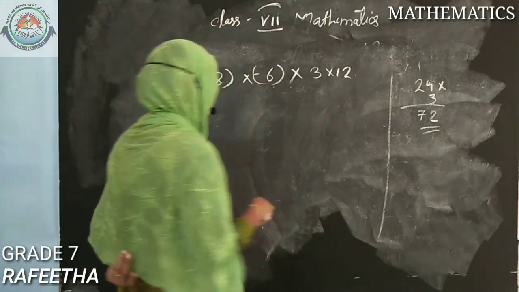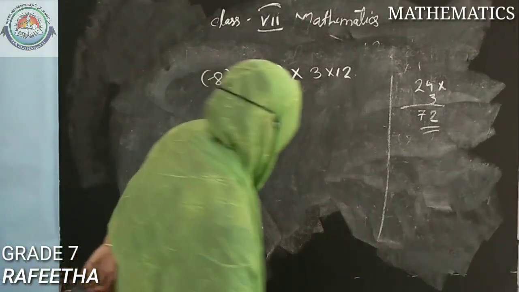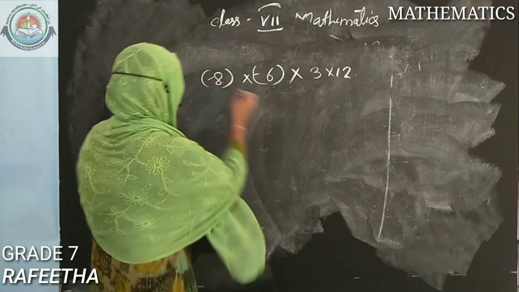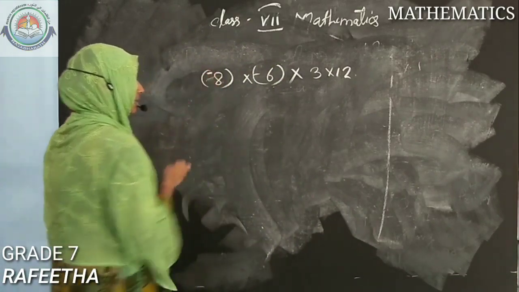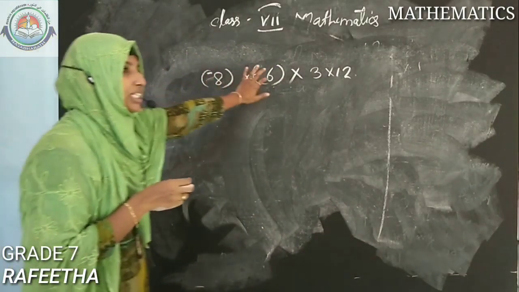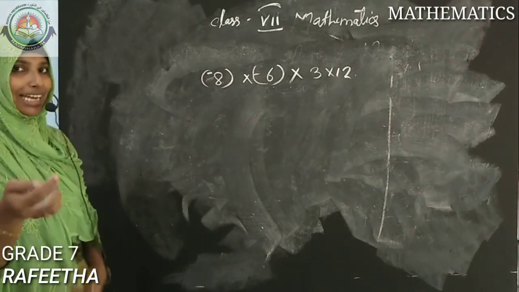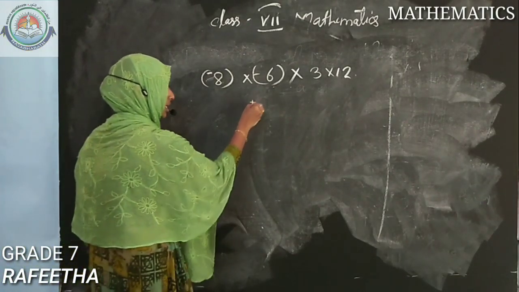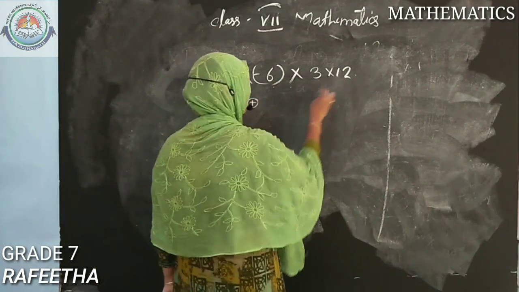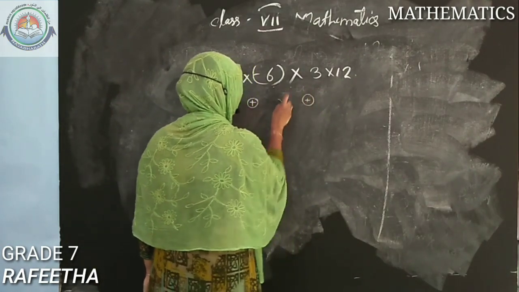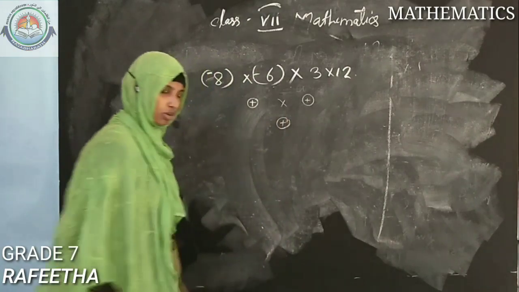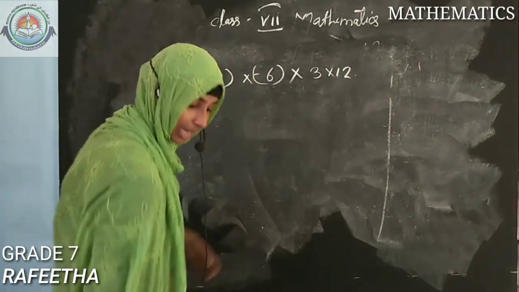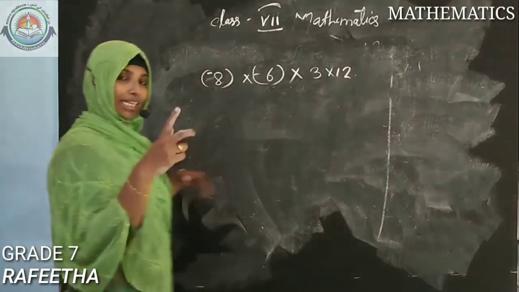So what is 8 6s? 48. Here before that one negative sign is there. Negative into negative, what is negative into negative? I said that, if both signs are same, the answer will be positive. And here positive into positive, that is positive. Positive multiplied with the positive is also positive.